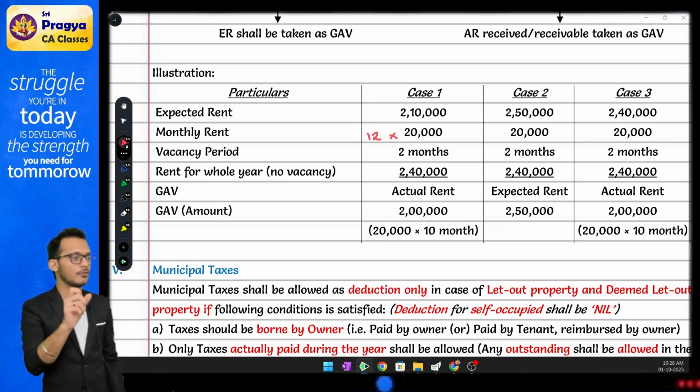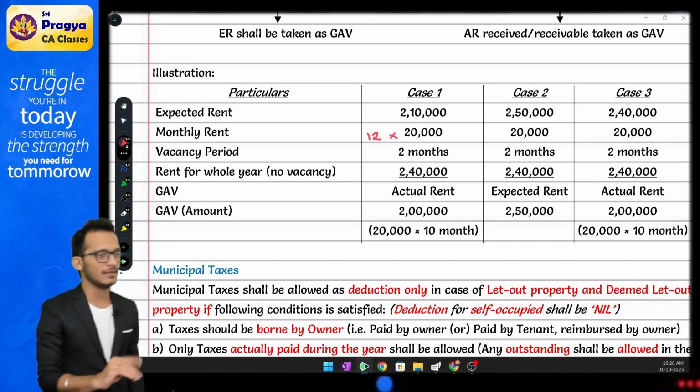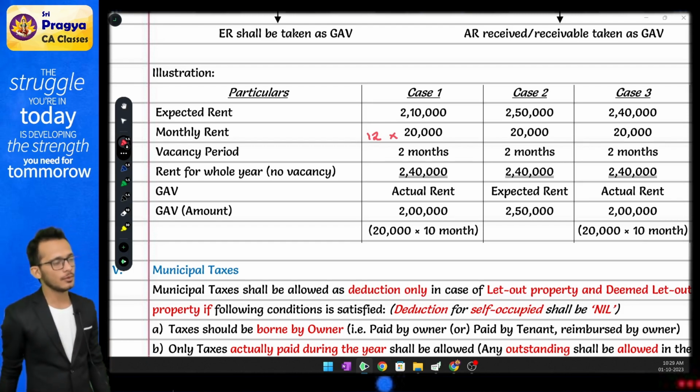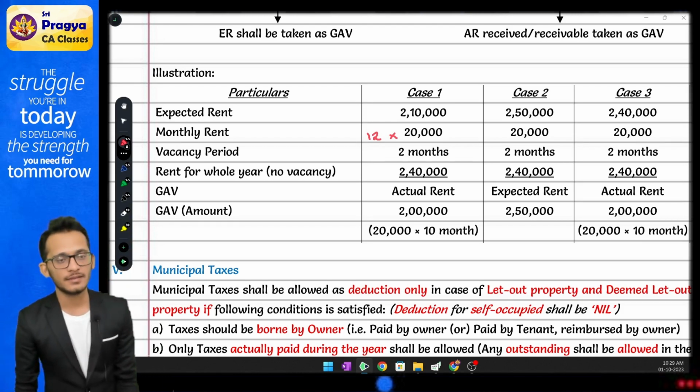Received is given, you have to reduce the deductions. Income word is given, don't reduce the deductions. Computed is given, don't reduce the deductions as long as it is old regime. If it is a new regime, then you have to do that. Clear?